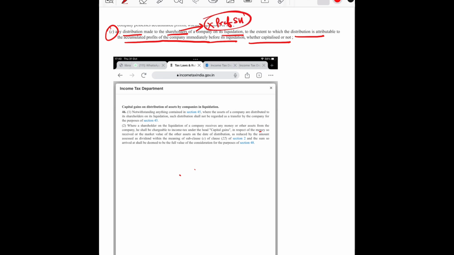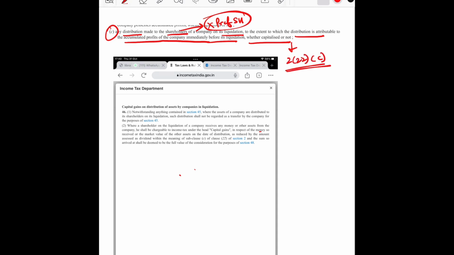We would explain this concept later in this video. Also, it states that on liquidation, when the company distributes its asset to the shareholder or gives money to the shareholder, up till the point of accumulated profit, whether capitalized or not, would be considered under section 222C,